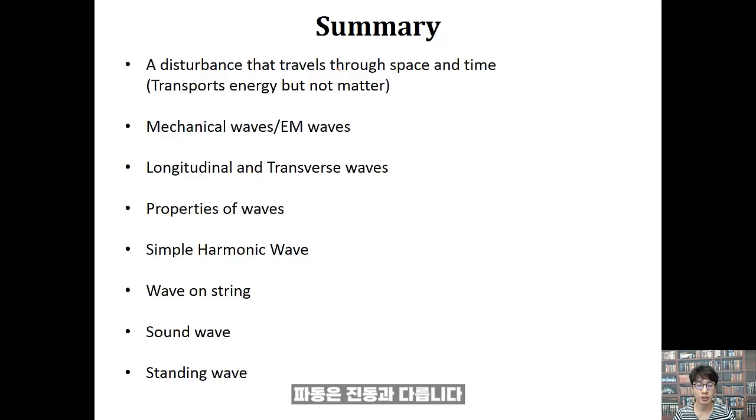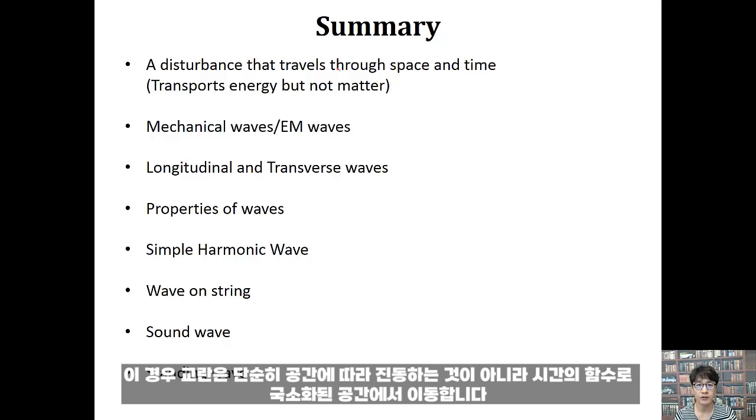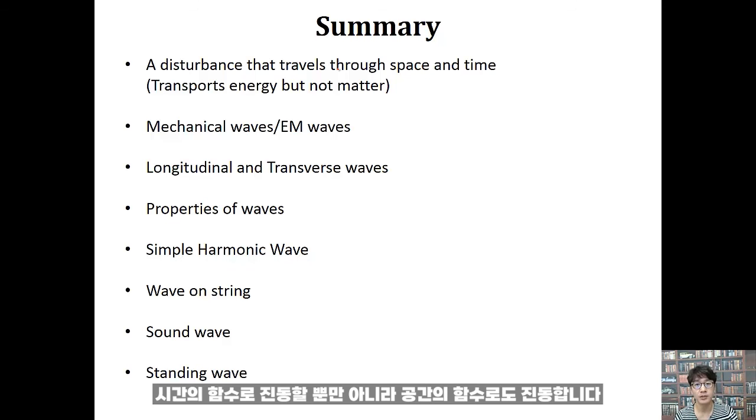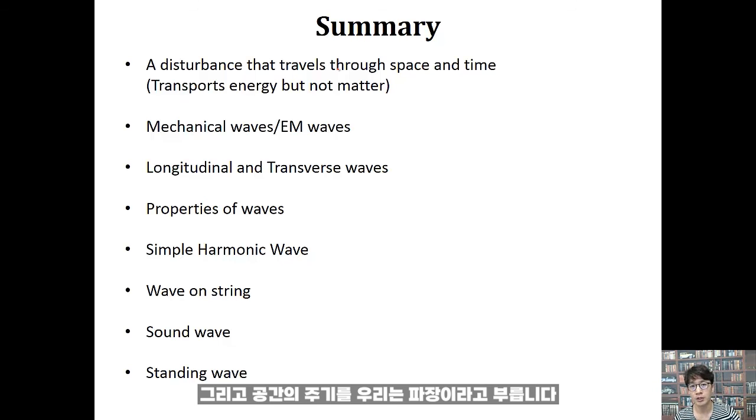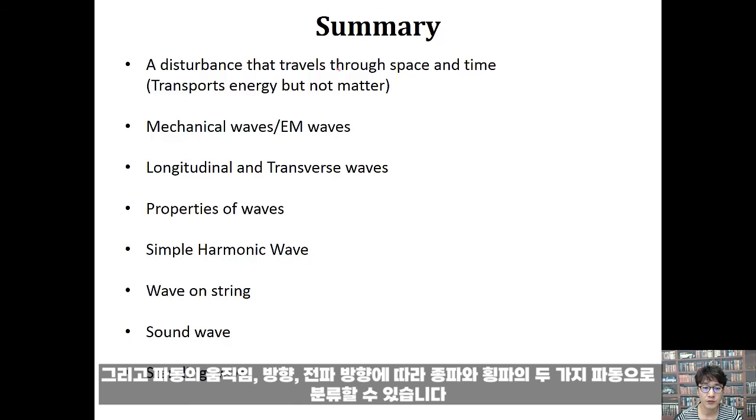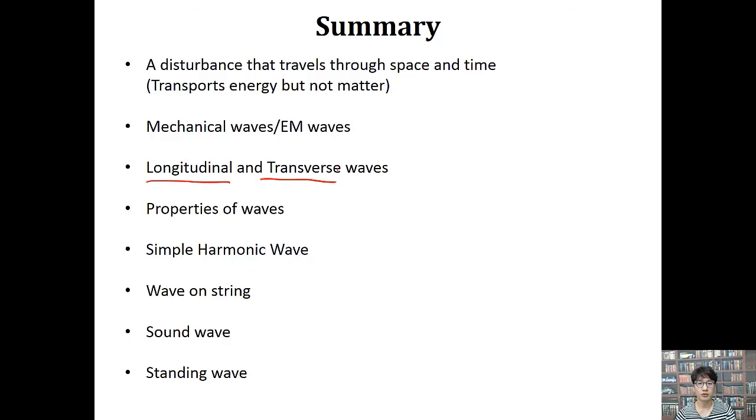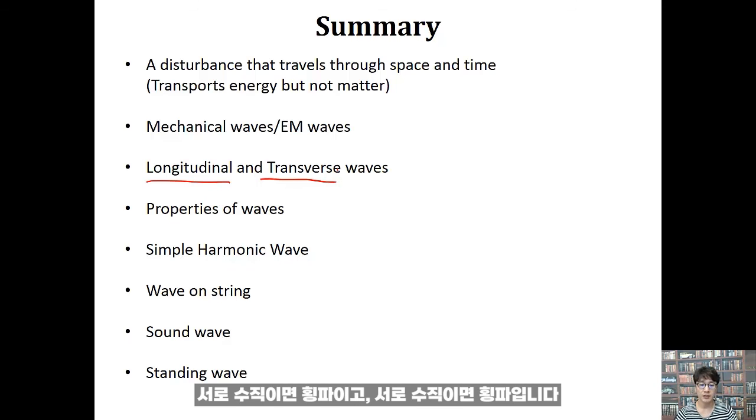A wave is different from an oscillation in that the disturbance travels along space, not only oscillating in a localized space as a function of time. It oscillates as a function of time, but also oscillates as a function of space. And the period of the space we call the wavelength. There are two kinds of waves we can categorize: longitudinal wave and transverse wave, depending on the wave motion direction with respect to the propagation direction. If it's parallel, it's a longitudinal wave. If they're perpendicular to each other, it's a transverse wave. A water wave is in between, a mix of longitudinal and transverse wave.